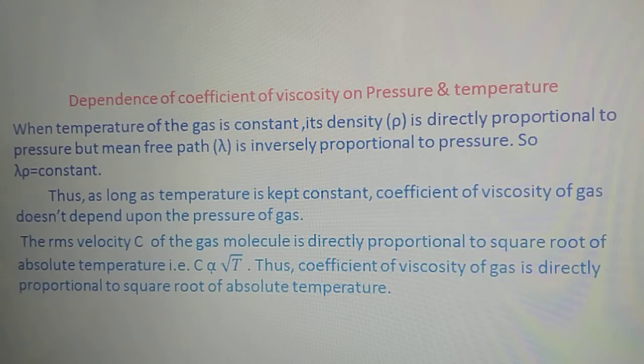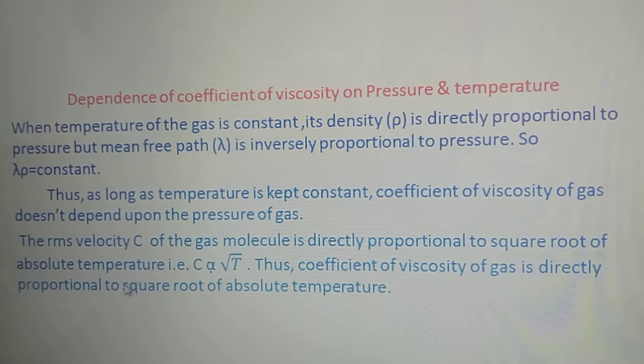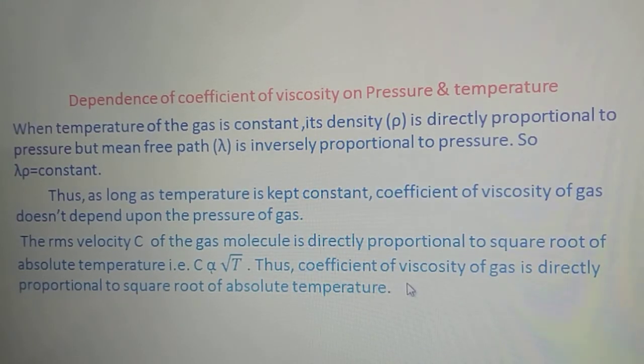The RMS velocity c of the gas molecule is directly proportional to the square root of absolute temperature, and hence we can say the RMS velocity c is proportional to square root of T, the absolute temperature. So we can write it here mathematically. Thus, the coefficient of viscosity of a gas is directly proportional to the square root of absolute temperature.